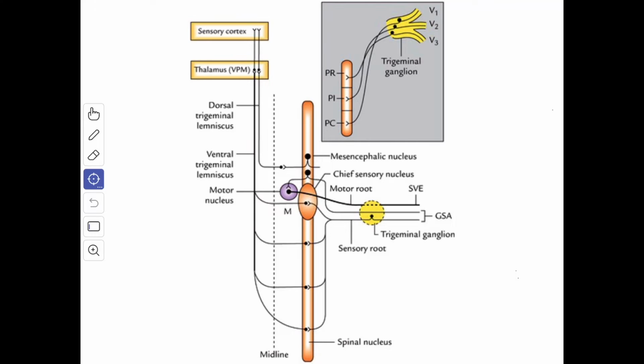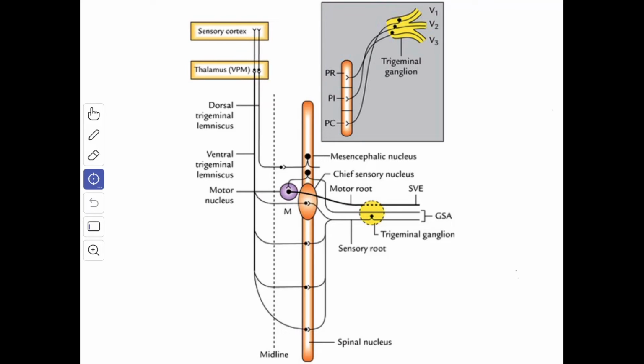It is important to note that, in addition to the trigeminal nerve, the spinal tract receives a small component of fibers from the 7th, 9th and 10th cranial nerves, which carry general somatic sensation from the external ear, the mucosa of the posterior third of the tongue, the pharynx and the larynx.